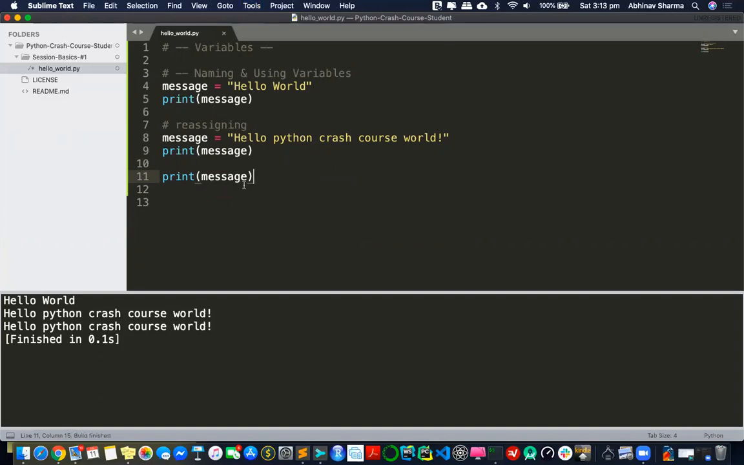Right? Because it's not a new line and this thing has been overridden. So you see the message again. So that's the naming and using variable.